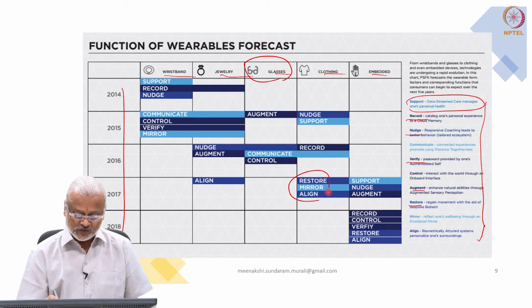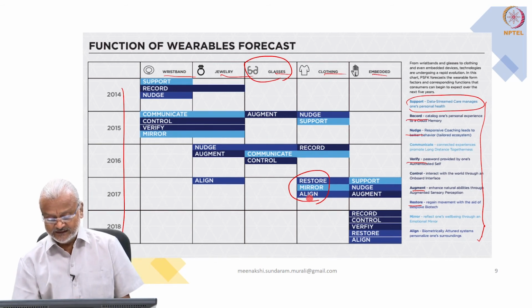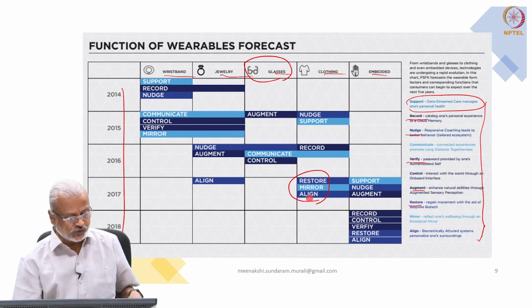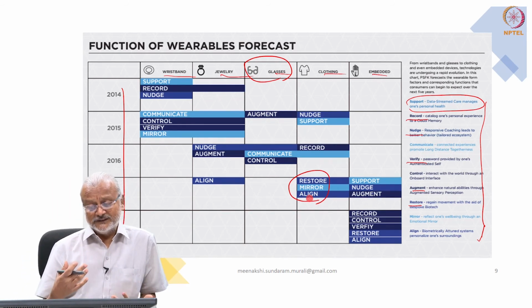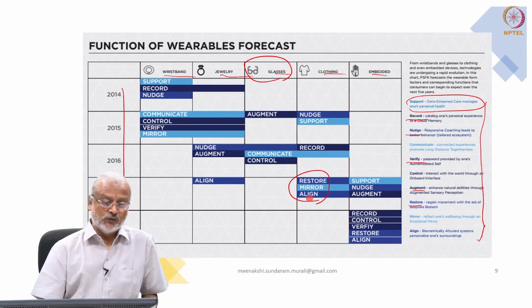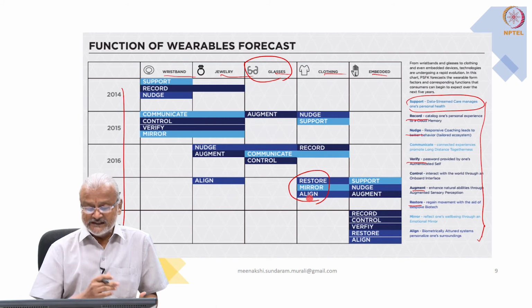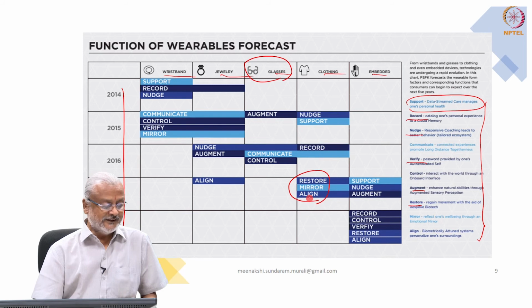The next, restore, mirror and align, is also interesting. So let's spend some time on this. Sometimes you may have an injury and you may want some additional support. If it is the leg, we are used to the crutches, but you can think of a sophisticated wearable that you are wearing, and it helps you to walk around and supports you as well. And mirror could be how well you are feeling. It becomes important. Again, I hope I'm not beating the horse to death here.